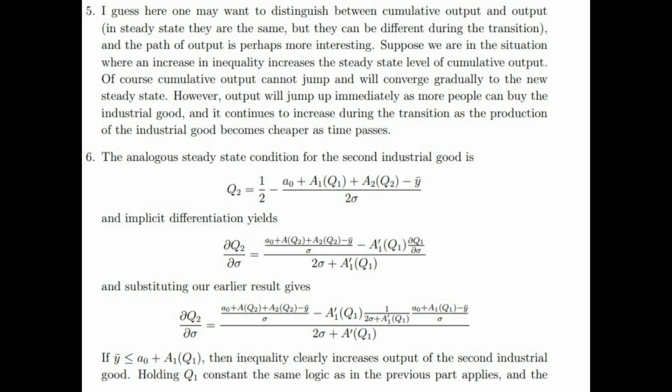If bar Y is less than or equal to A0 plus A1 into brackets Q1, then inequality clearly increases output of the second industrial good.